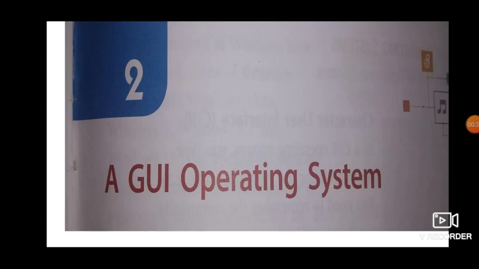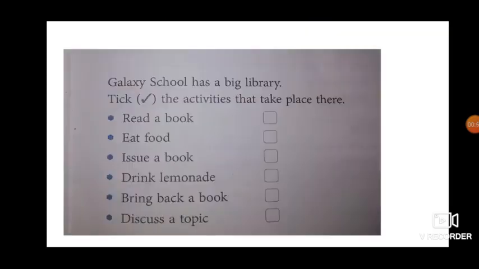Okay, kids, now we are going to learn the second lesson from the computer book. The lesson name is the GUI operating system. Let's proceed. Now there is a school called Galaxy.